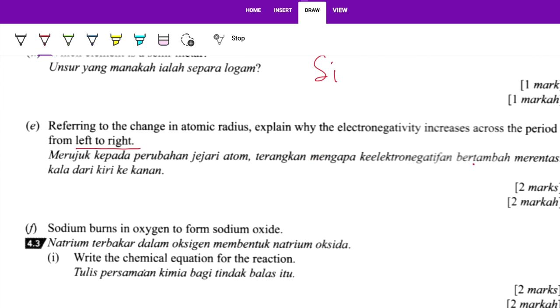Here we have to mention the proton number increases. When the proton number increases, it will increase the positive charge of the nucleus.